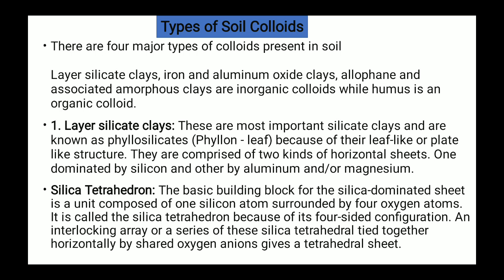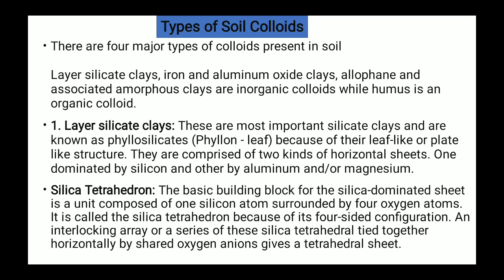The most important silicate clays are known as phyllosilicates, or phyllon, which is also known as a leaf because of their leaf-like or plate-like structure. They are comprised of two kinds of horizontal sheets, one dominated by silicon and the other by aluminum and magnesium.